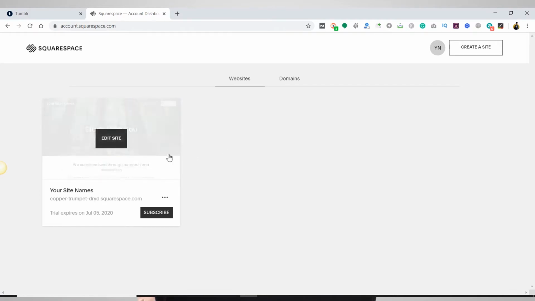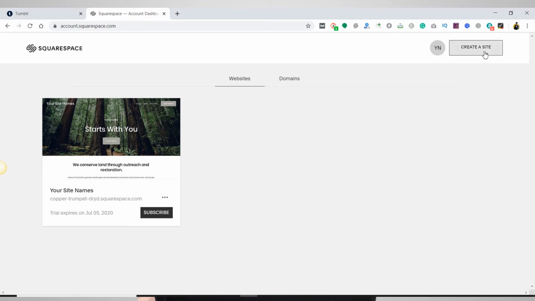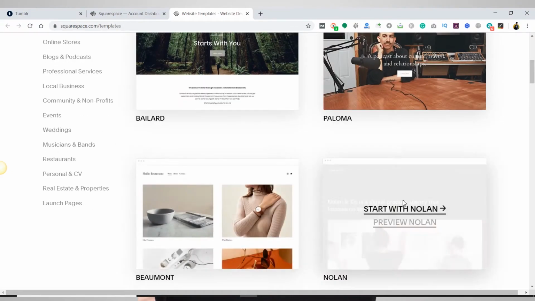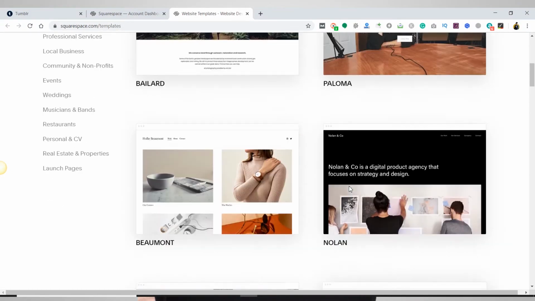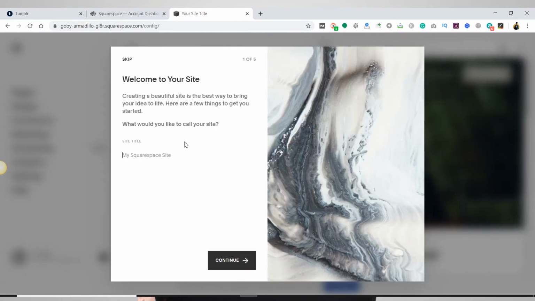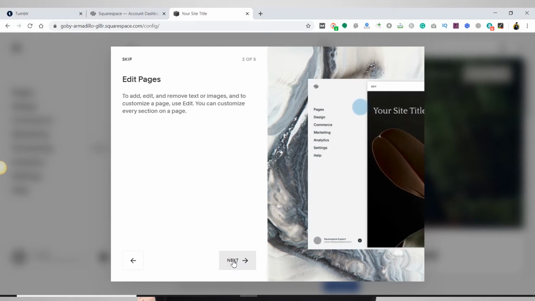This is just a sample. But what if I need to create another website? So I can create it from here. Just click on create a site, and there are thousands of templates available, so you can choose from any of these templates. Let's suppose I choose this template. So after choosing a template, you can add a title of your website here, my title, and click on continue,